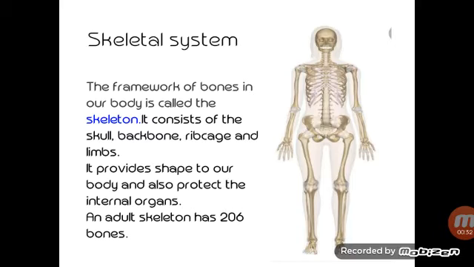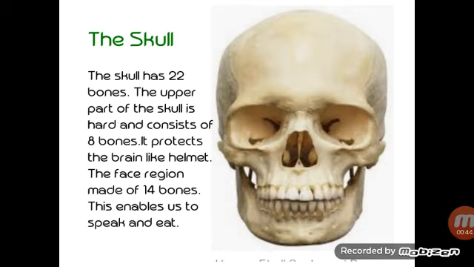Skeleton system: the framework of bones in our body is called the skeleton. It consists of the skull, backbone, rib cage and limbs. The skull has 22 bones. The upper part of the skull is hard and consists of 8 bones. It protects the brain like a helmet. This is the face region, made of 14 bones. It enables us to speak and eat.